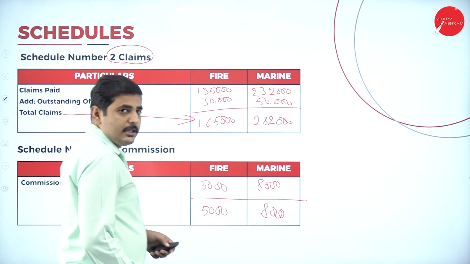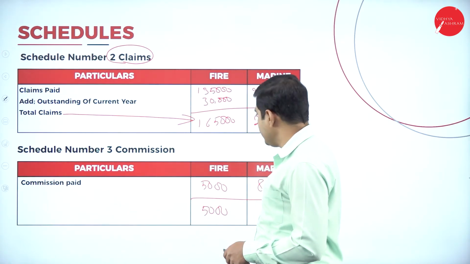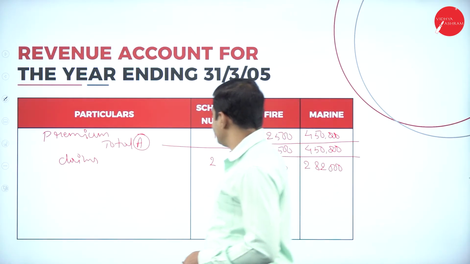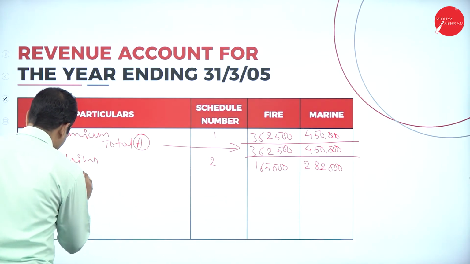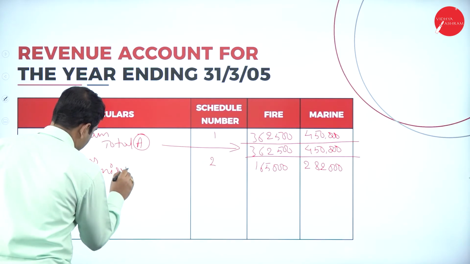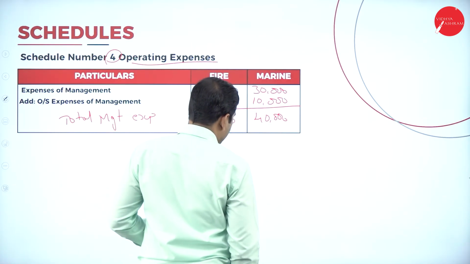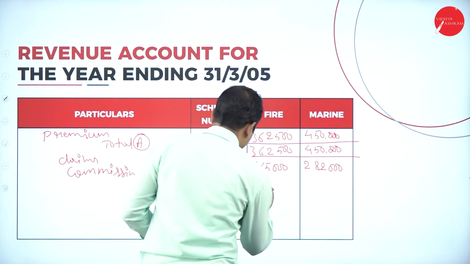Now coming to schedule number 3, commission. What commission? Total amount 5,000 and 8,000. So schedule number 3, commission, third one, it is 5,000 and 8,000.